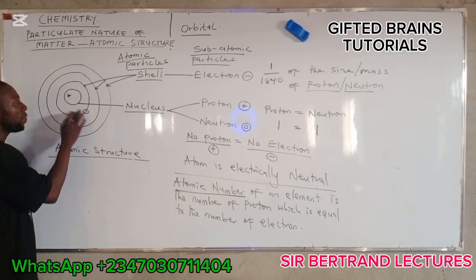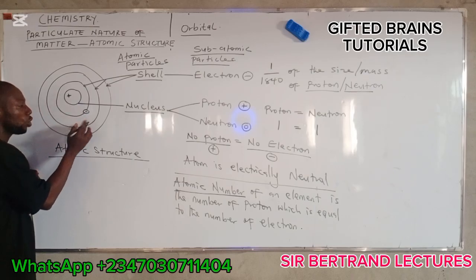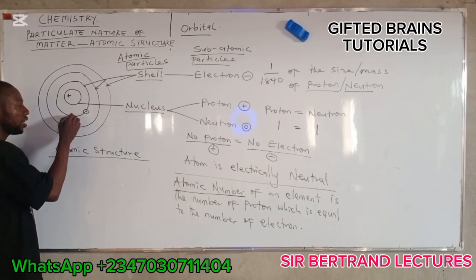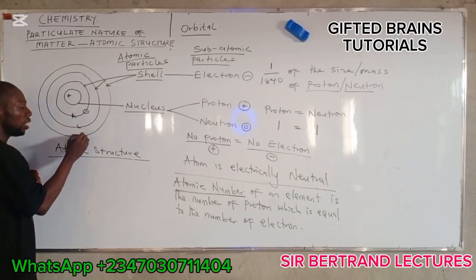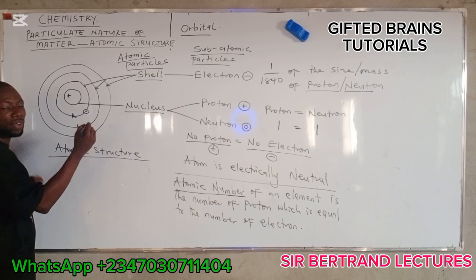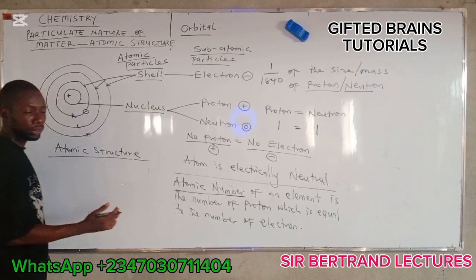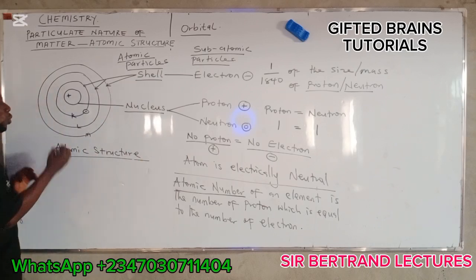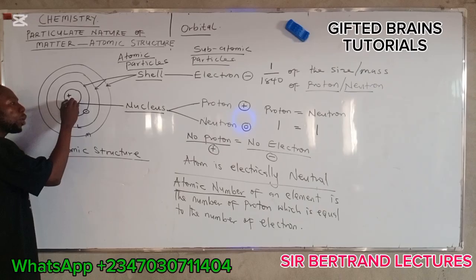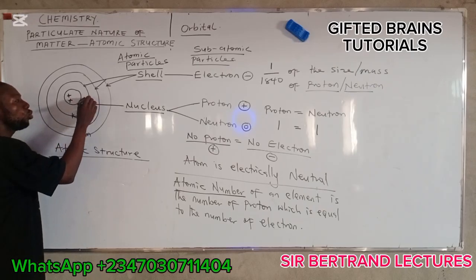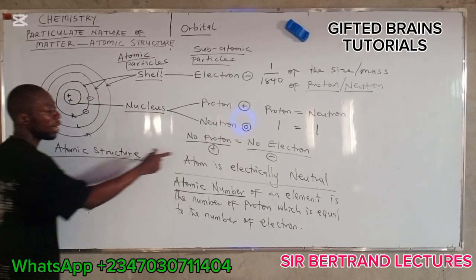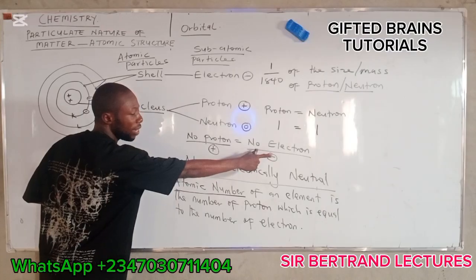Here is the K shell, here is the L shell, here is the M shell. Then if it continues, we have the N, O, P shells. If we have two protons, we are going to have two electrons, because the number of protons is equal to the number of electrons.